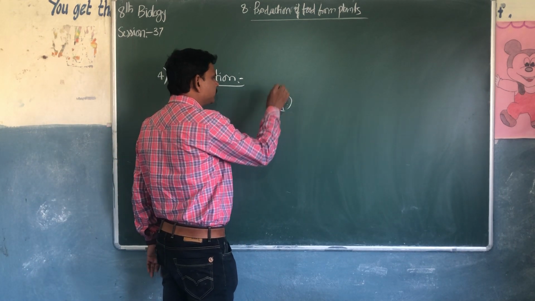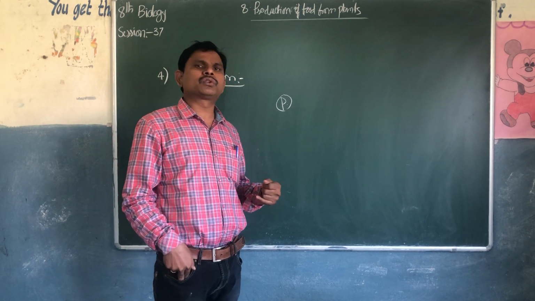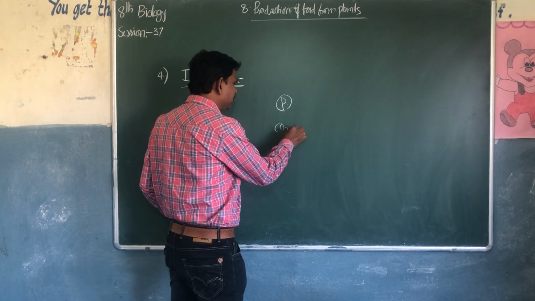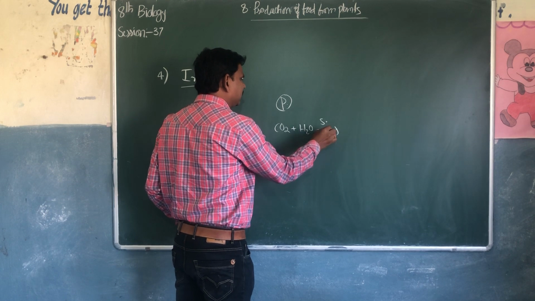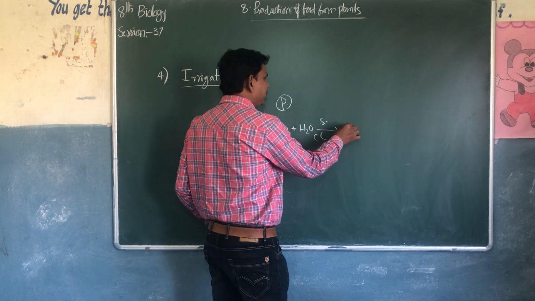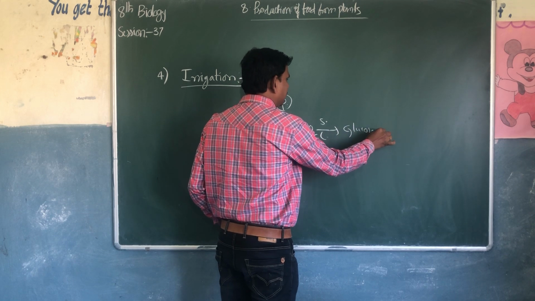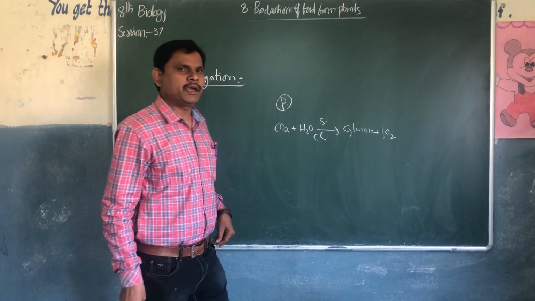Photosynthesis is nothing but plants preparing their own food. Plants take carbon dioxide and water in the presence of sunlight and chlorophyll. They prepare glucose and release oxygen into the atmosphere.